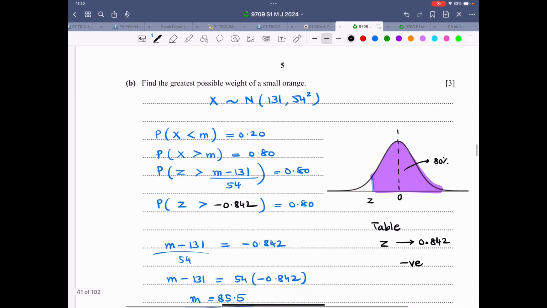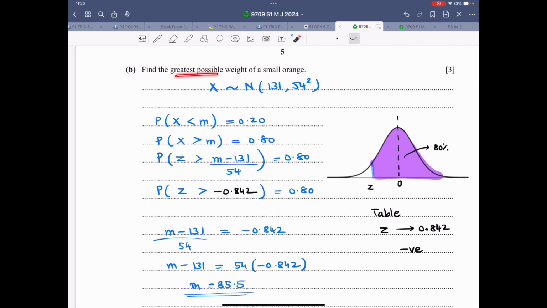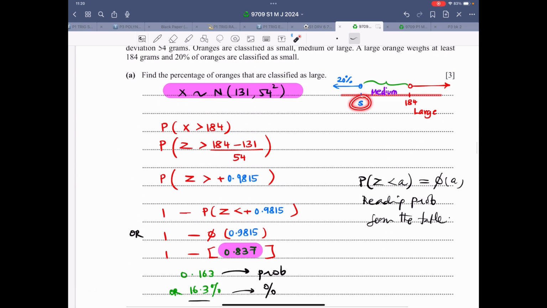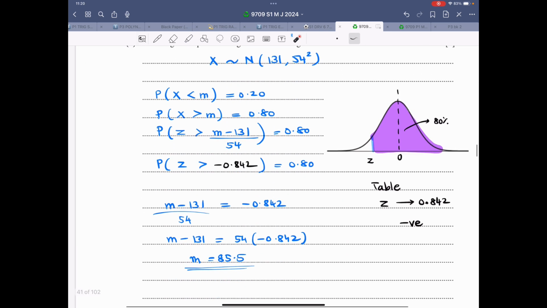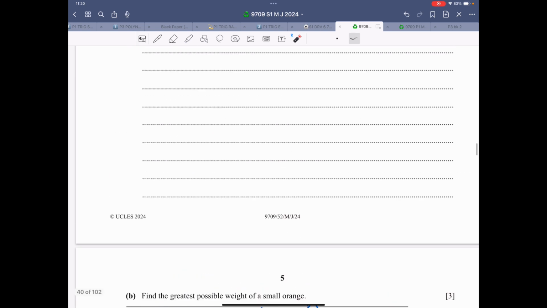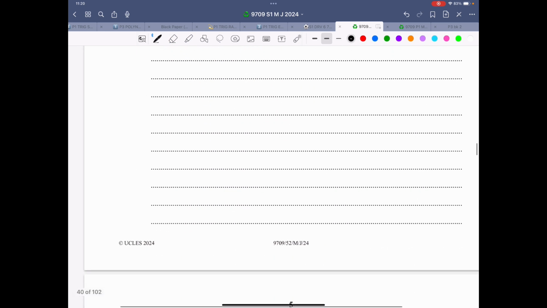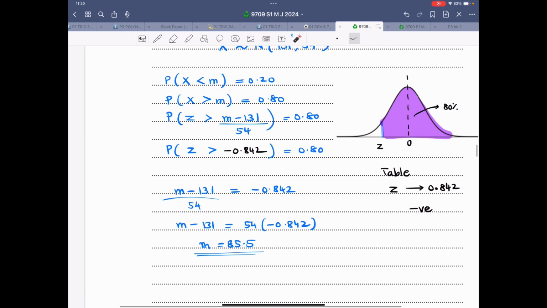Let's look at part B. Now it says find the greatest possible weight of a small orange. So the greatest possible weight will be this value S. Lesser than S is 20%, greater than S is 80%. So probability, instead of S, I have used the symbol M. So let me go ahead and change it so that no one gets confused. So I'm writing M for this particular weight. Probability X lesser than M is 20%, or probability X greater than M is 0.80. That is how we start the working.